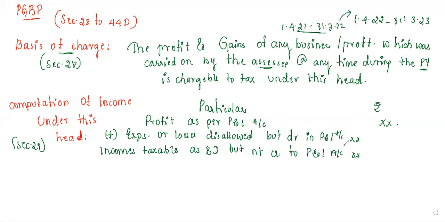Some of the incomes are taxable here as business income, but not credited to P&L. That amount will not be there on the balance sheet credit side, but it will be given in adjustments. So what usually happens over here?